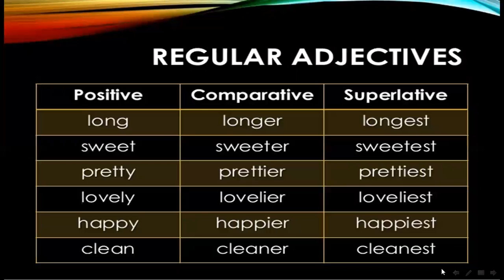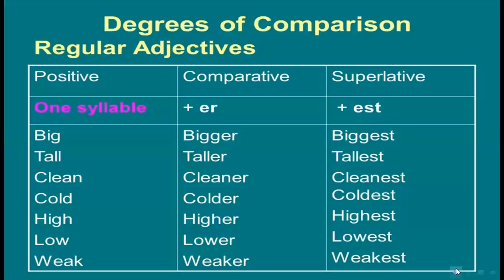Next is regular adjectives. Positive, comparative, superlative. In positive, long, longer, longest. Sweet, sweeter, sweetest. Pretty, prettier, prettiest. Lovely, lovelier, loveliest. Happy, happier, happiest. Clean, cleaner, cleanest. So this type of adjective is called regular adjectives.